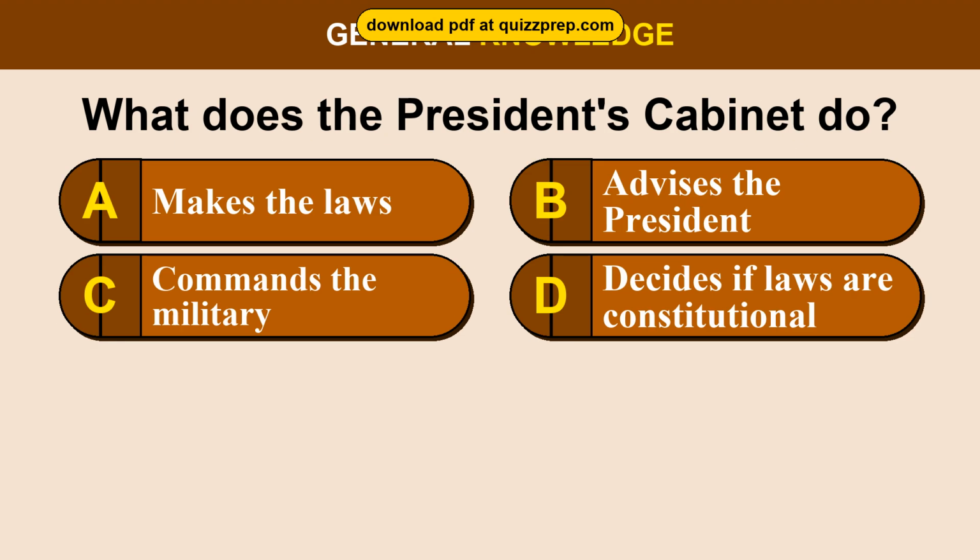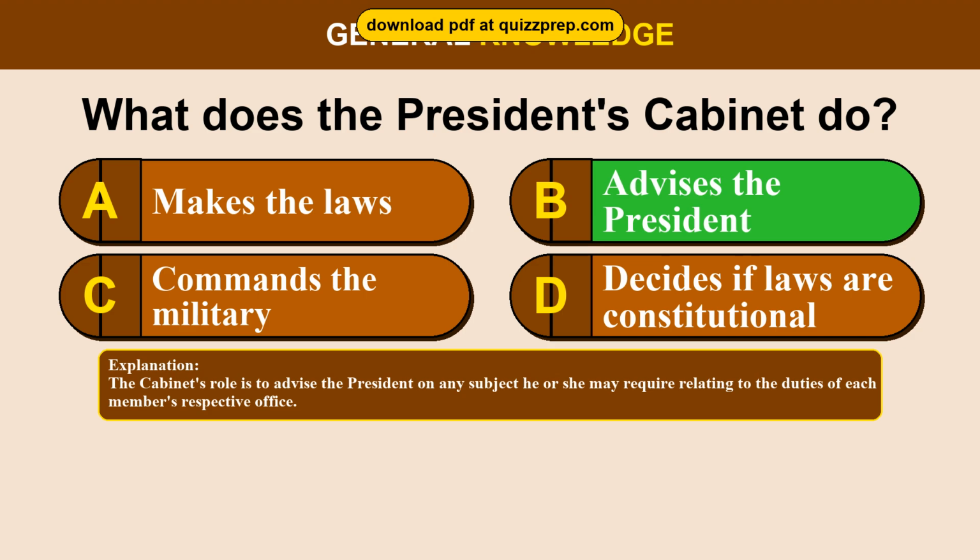Question 20. What does the President's Cabinet do? Option A, makes the laws. Option B, advises the President. Option C, commands the military. Option D, decides if laws are constitutional. The correct answer is option B, advises the President. The Cabinet's role is to advise the President on any subject he or she may require relating to the duties of each member's respective office.